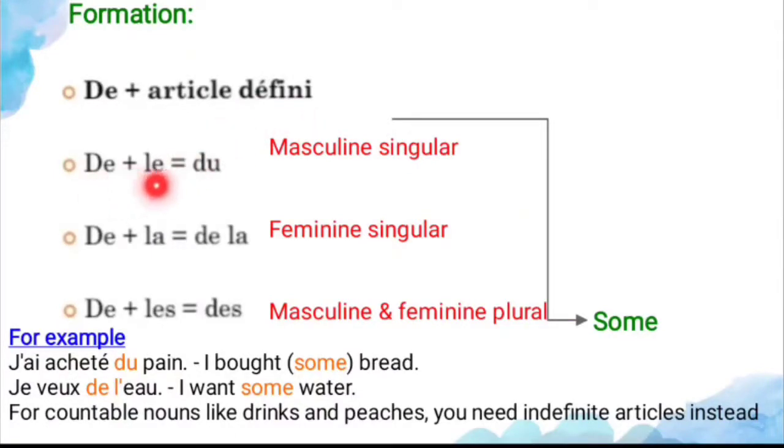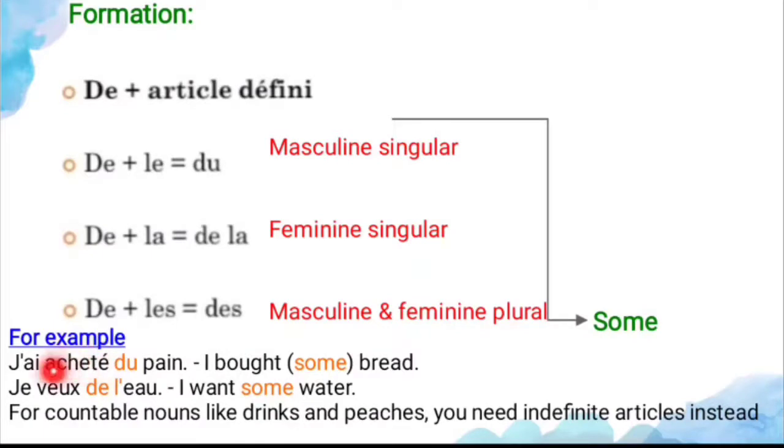And de plus le becomes du. It is used for the masculine singular. It means some only. And next, de plus la is equal to de la. It is used for the feminine singular. It also means some only. And de plus les is equal to des, and it is used for both genders, masculine and feminine plural. It also means some only.